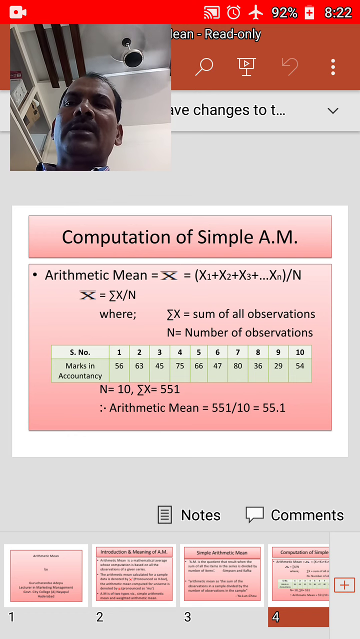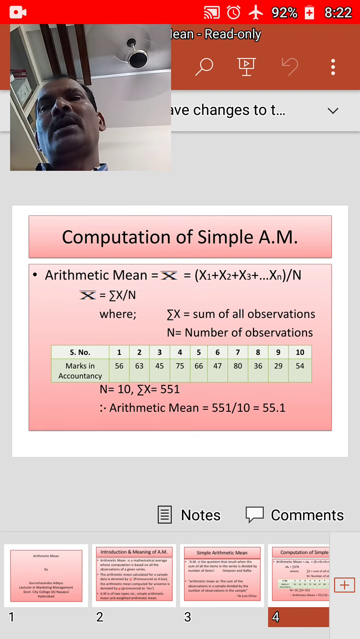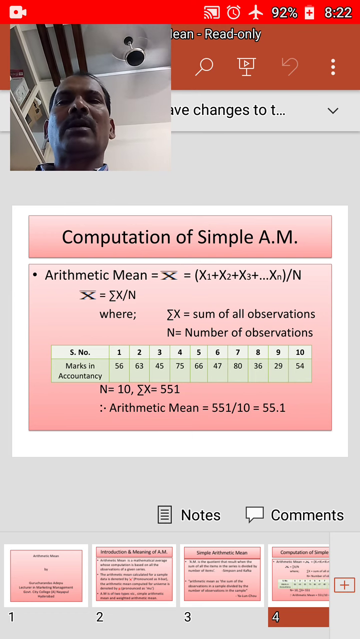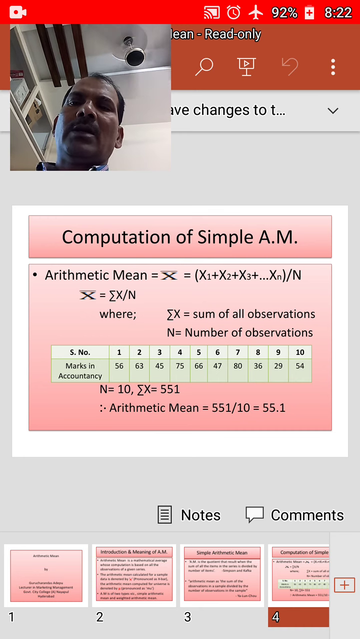In accountancy, the first candidate has got 56 marks, the second one got 63, the third one got 45, the fourth one got 75, the fifth one got 66, the sixth one got 47, the seventh one got 80, the eighth one got 36 and the ninth one got 29. Lastly, the 10th student has got 54 marks.